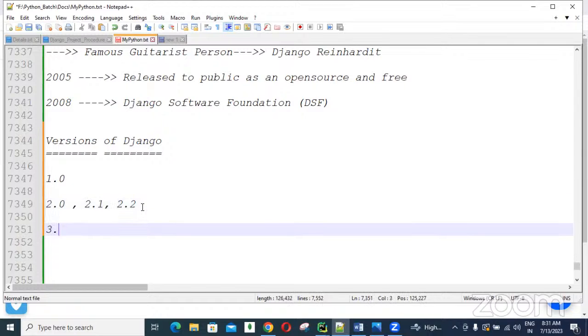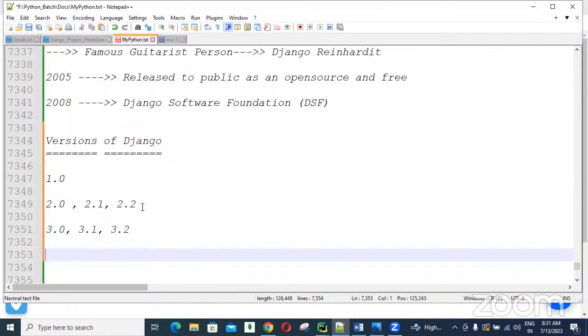After that, they moved directly to 3.0, 3.1, 3.2. Later 4.0, 4.1, 4.2.